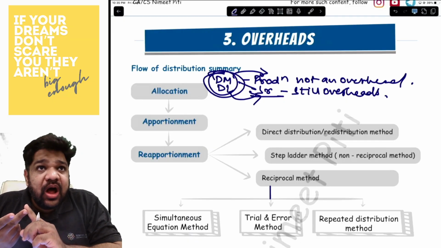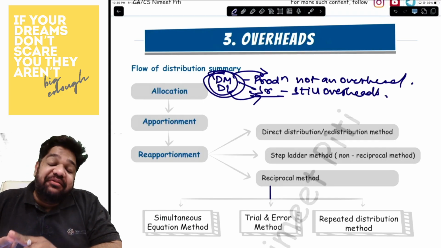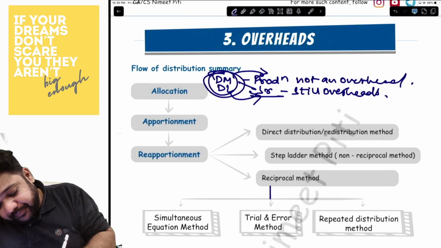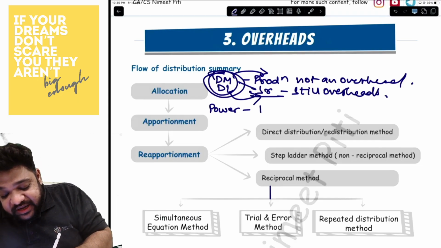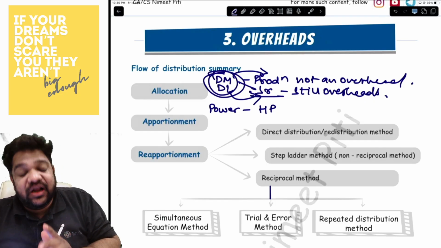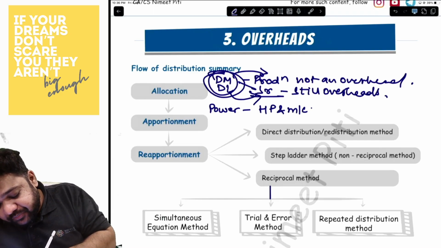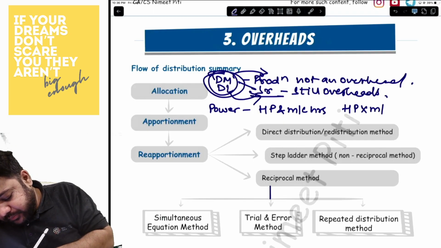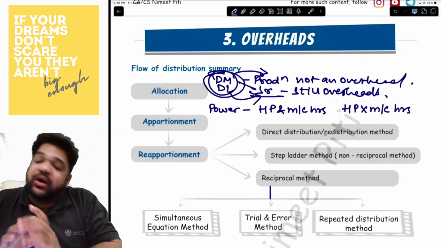Then you will come across other overheads. Other overheads we usually divide on the basis of machine hours. Then comes power. Power, be careful of one thing. They will give you HP. If they give you HP, only do that. But if the question has given HP and machine hours, then you will have to do HP into machine hours as the base to divide your power cost.